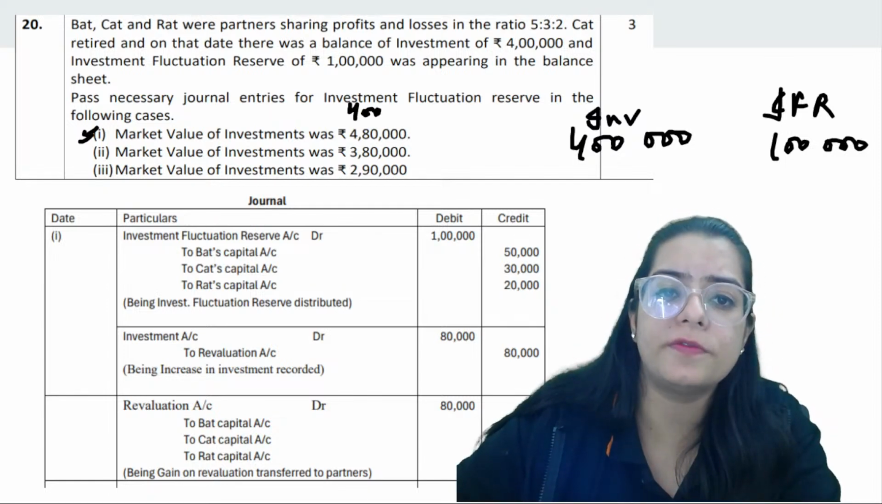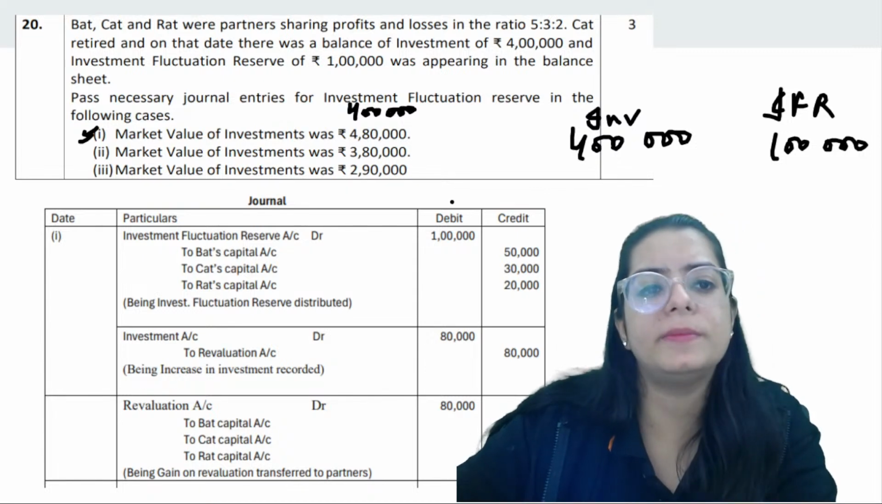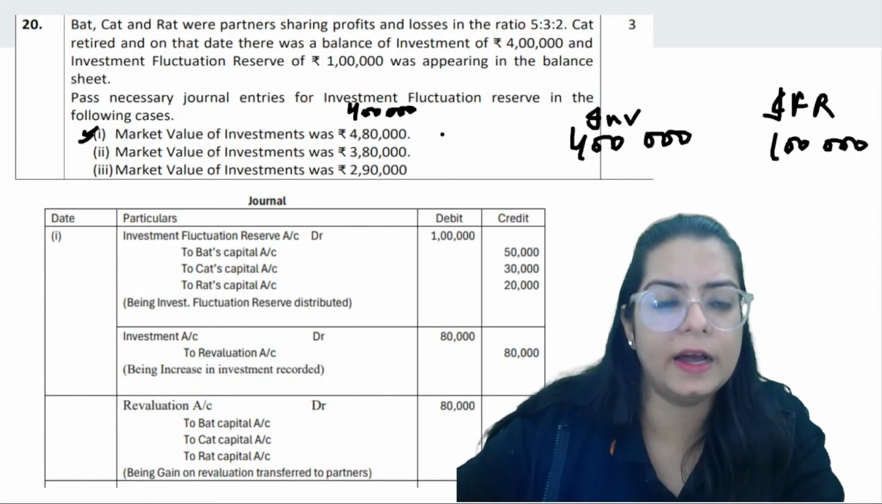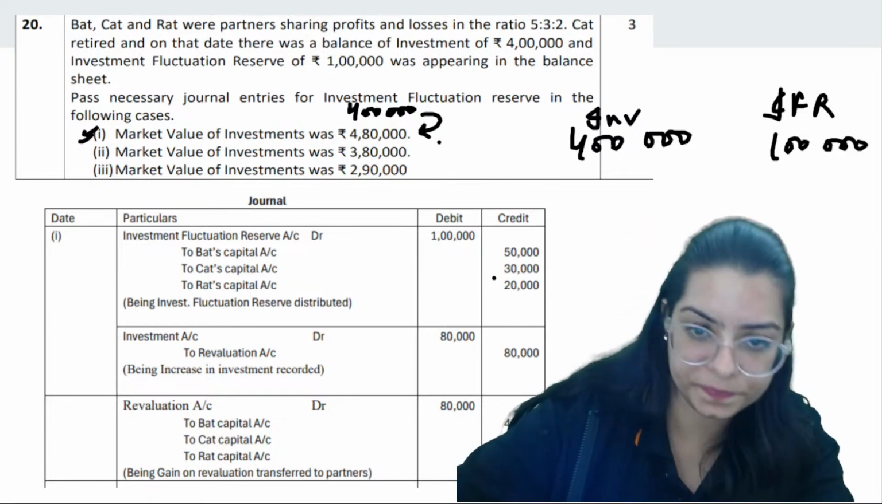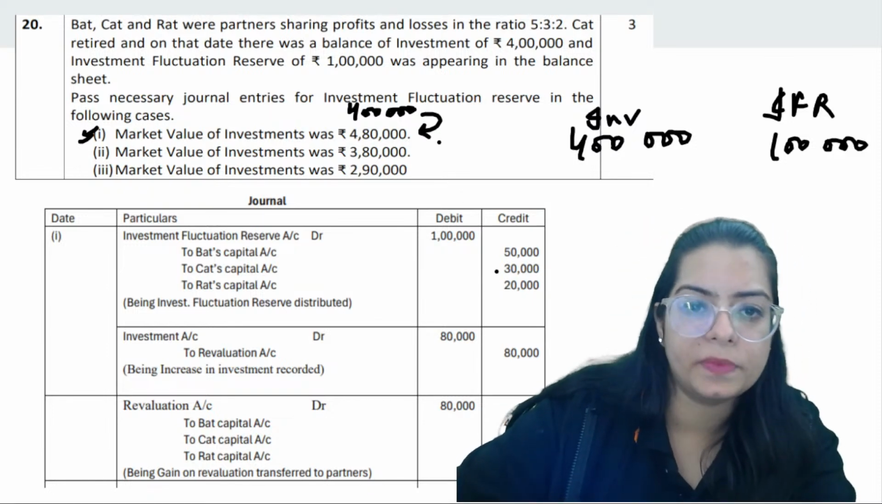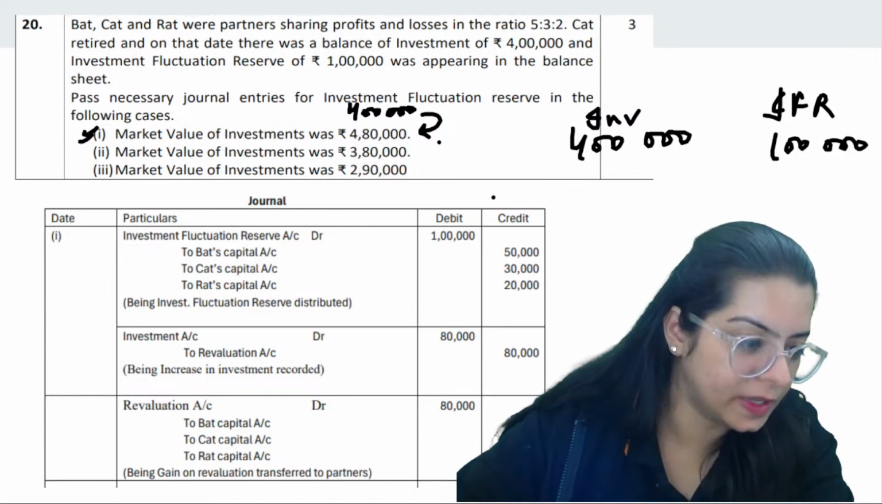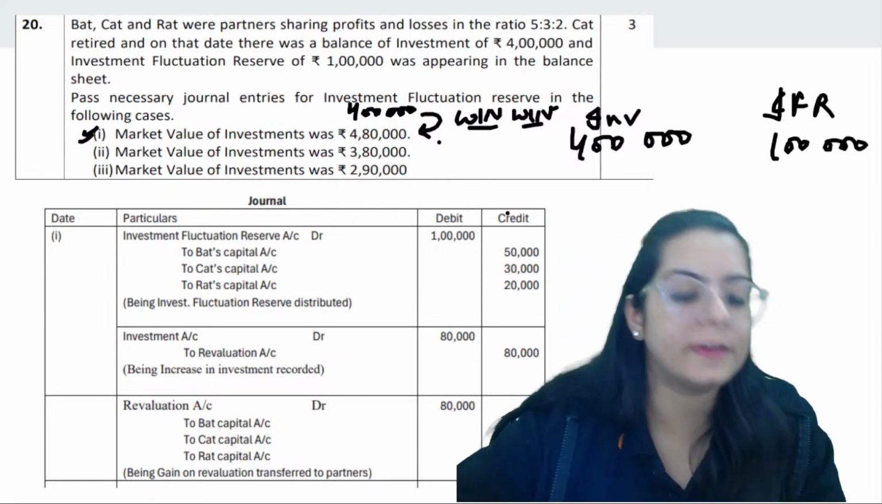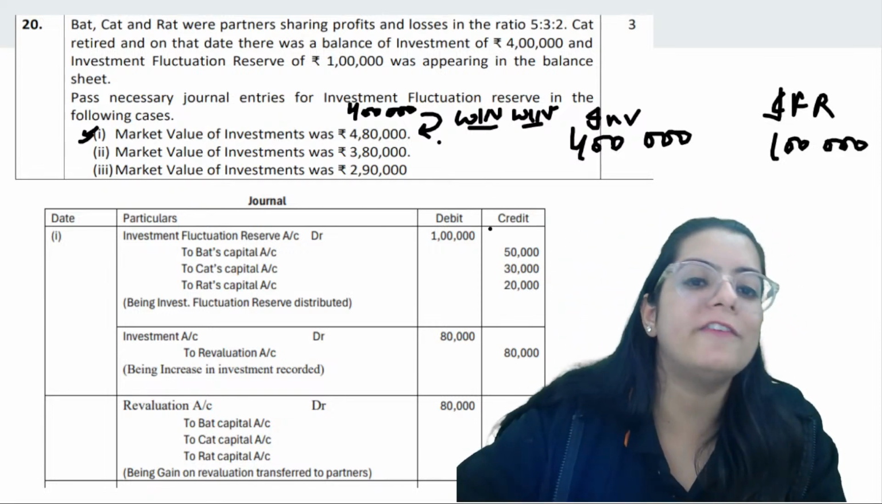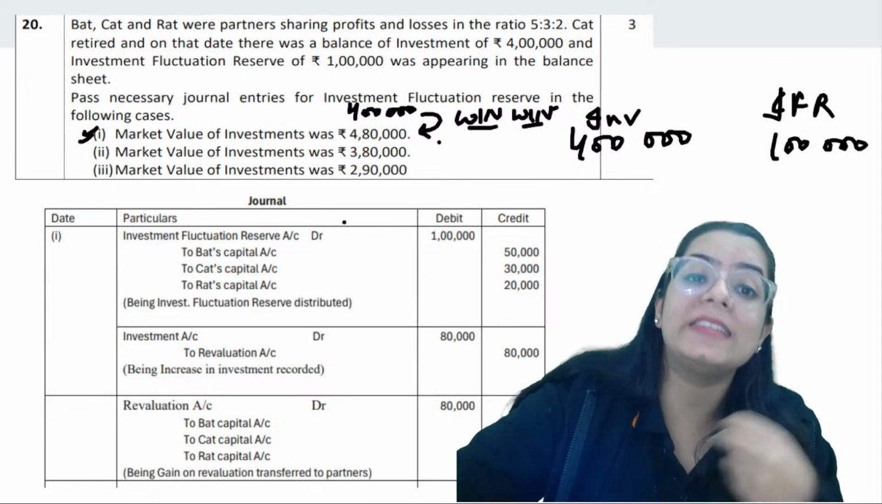So investment was of 4 lakh and reserve was of 1 lakh. Market value of investment became 480, right? So the value has increased. This is what we call win-win, that both ways we have benefited because the value has increased.